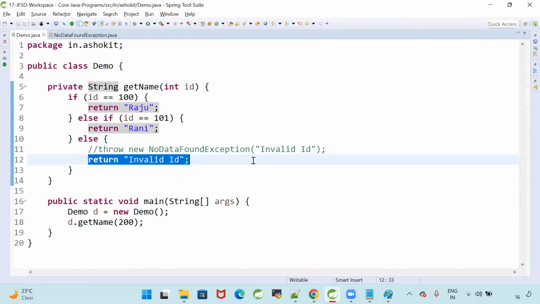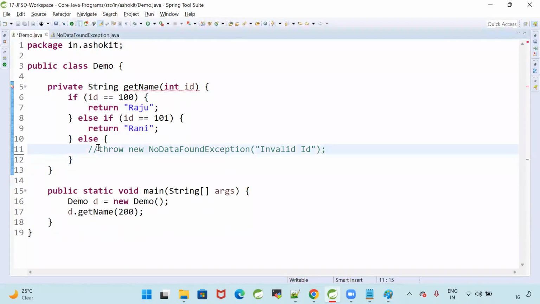I am throwing the exception by using the throw keyword. Then whoever is going to call the method will understand that there is a problem in the execution. That problem is a no data found problem. Why are we getting the NoDataFoundException? Because the ID we passed is invalid. So the programmer who calls my method will understand that they should not pass an invalid ID. Got it?